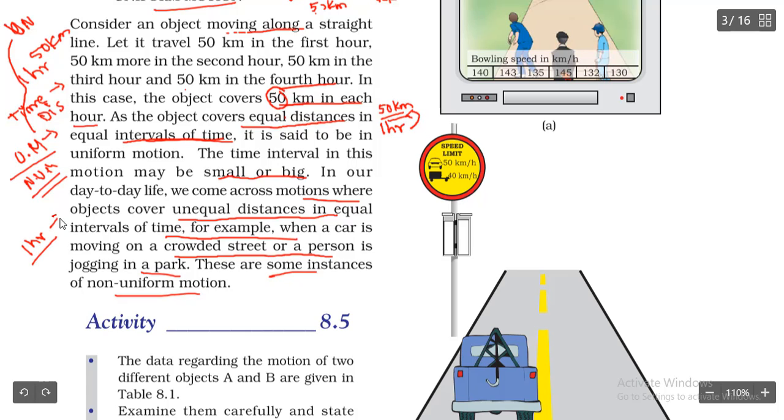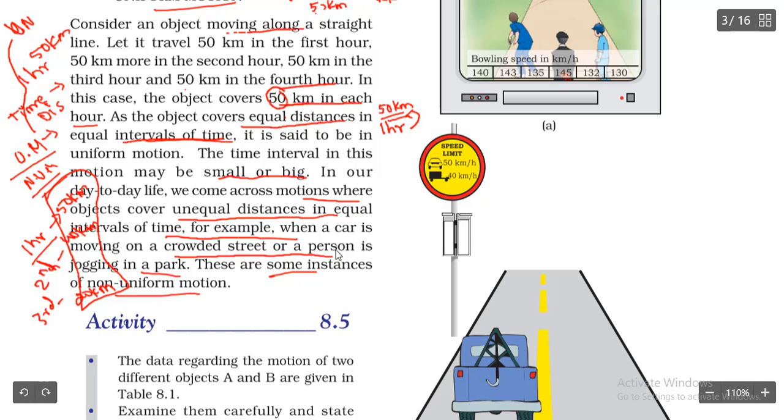And non-uniform motion is nothing but, in the first hour let us say it has covered 50 kilometers, in the second hour it covered 40 kilometers, and in the third hour it covered only 20 kilometers, like that. The distance covered is not the same. It may be because of traffic, or some other reasons. So that kind of motion we are going to call non-uniform motion.